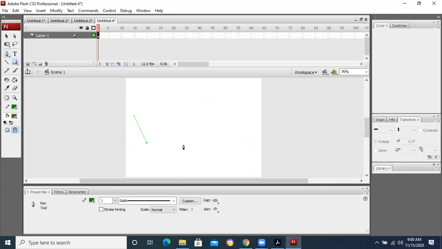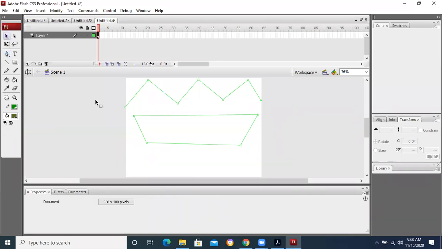Let's suppose I want to draw a boat in very precise steps, I can do this. If I want to draw mountains in very precise steps, I can do this. If you want to draw a hut, I will take the pen tool.